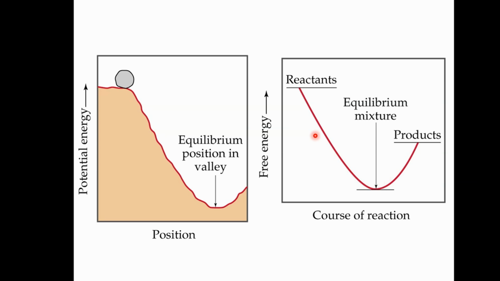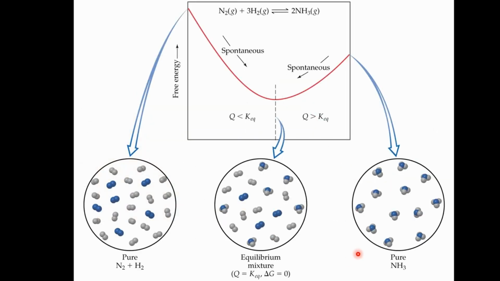Now here's something we haven't considered. This low energy well where it says equilibrium mixture. Our next chapter is going to be on equilibrium. And so here is an interesting slide. This is the formation of ammonia from the elements, and we can approach equilibrium from either side.